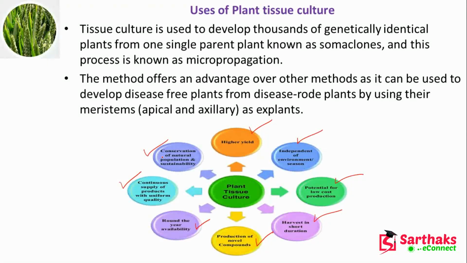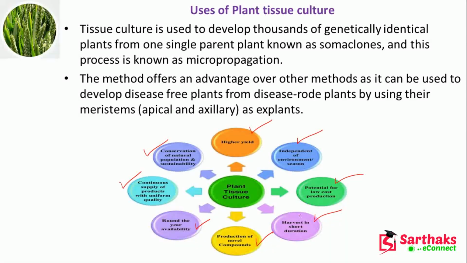So this method offers several advantages, and it can be used to develop disease-free plants from diseased plants by using their meristems as the explants. This is a very important method which gives us higher yield, plants that are independent of environment and season, and potential for low cost production.